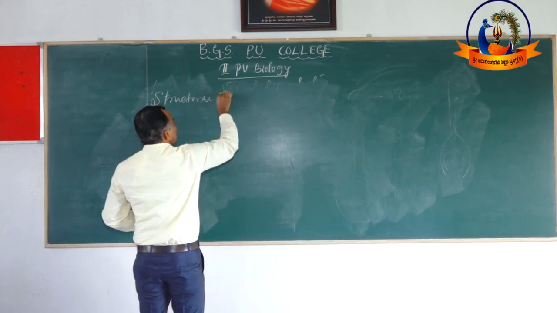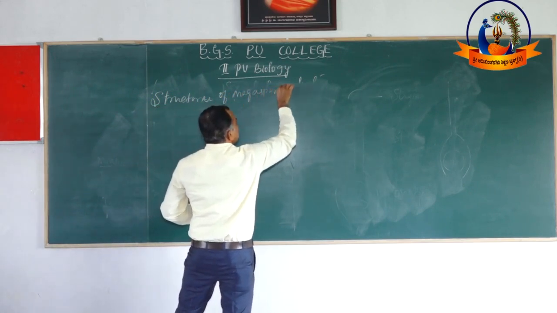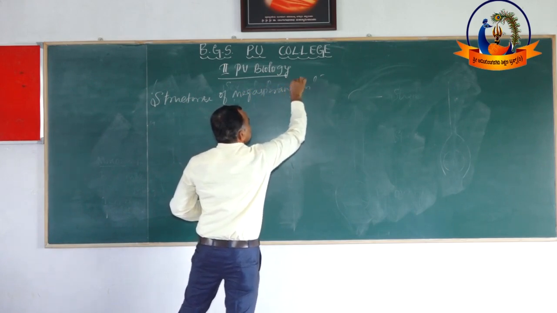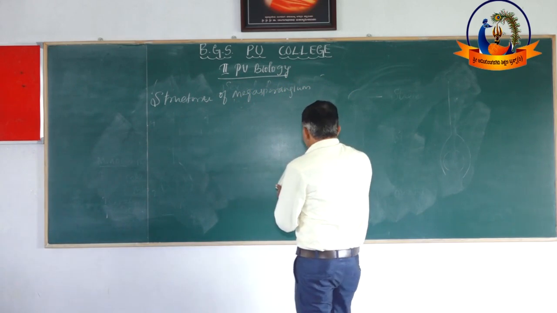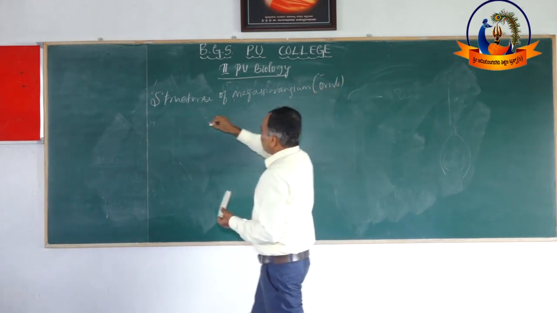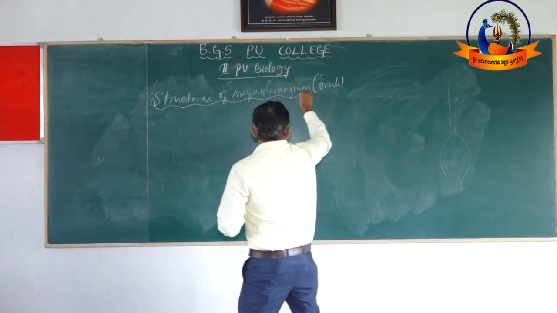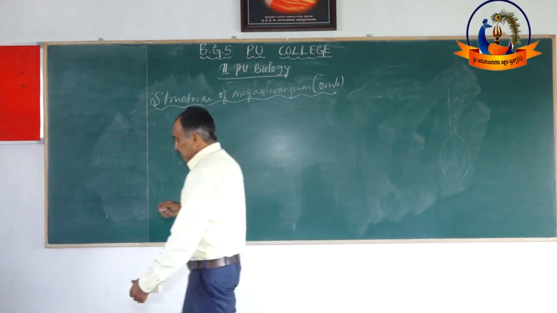Structure of megasporangium. What is megasporangium? The other name of megasporangium is ovule. Where is the ovule located?